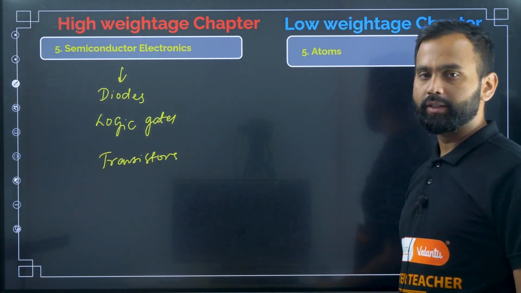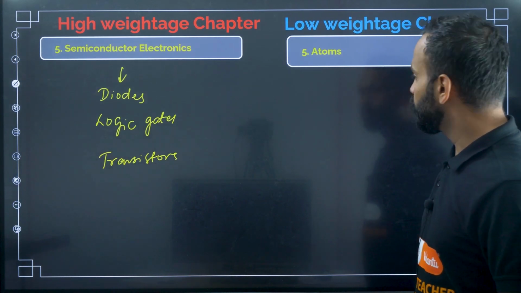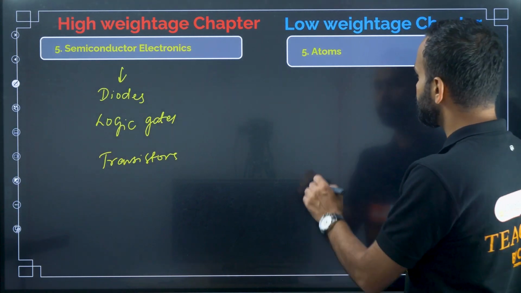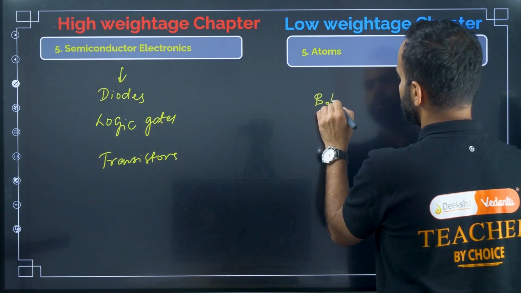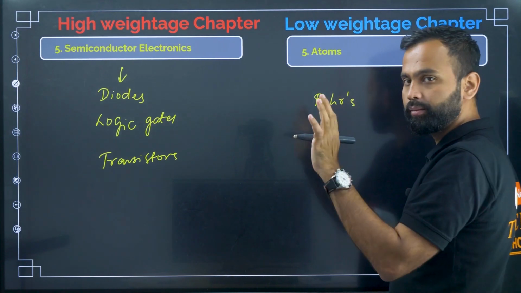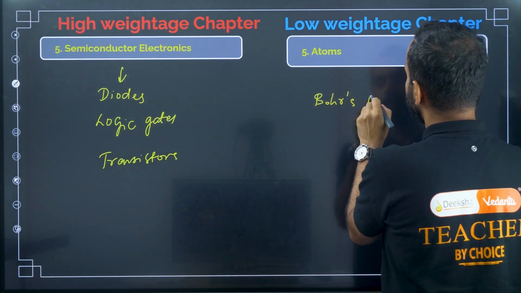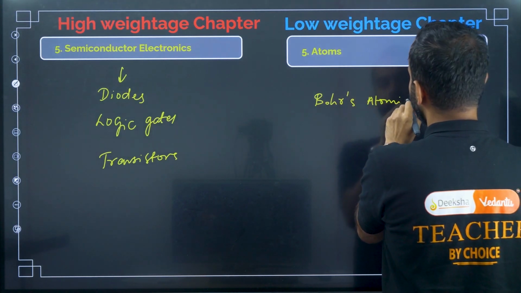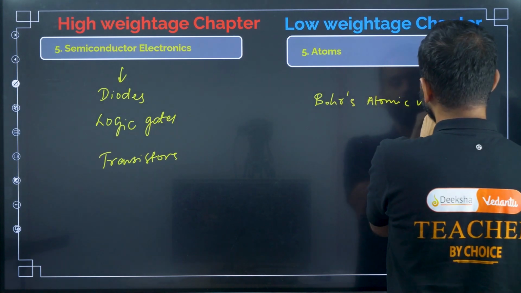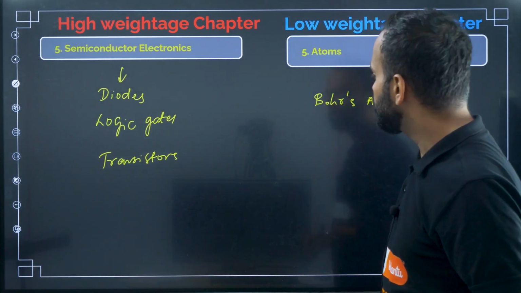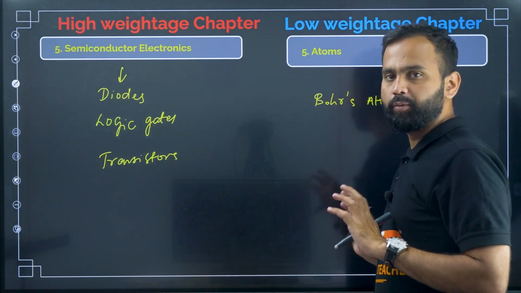And in atoms, what are the things you should know, right? So the first one here, the Bohr's atomic model. They are going to ask questions mainly based on the Bohr's atomic model. Understood?